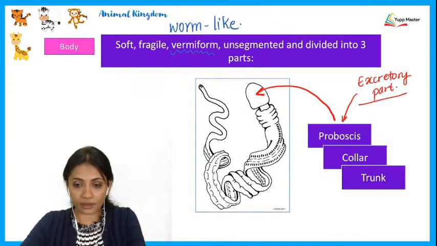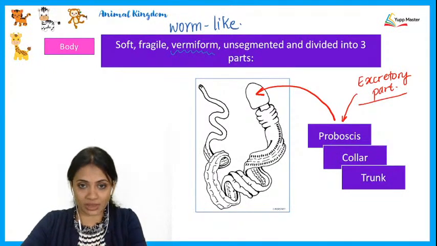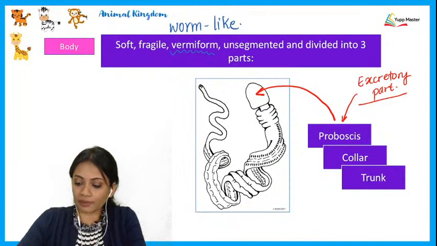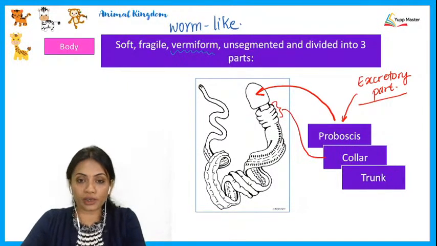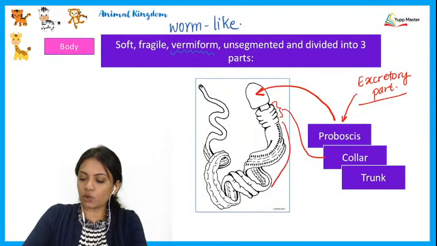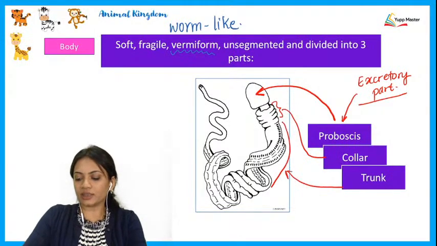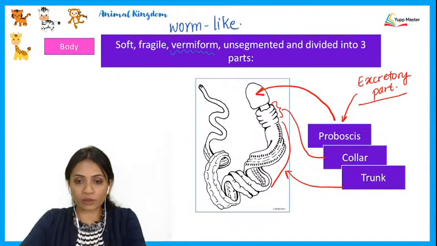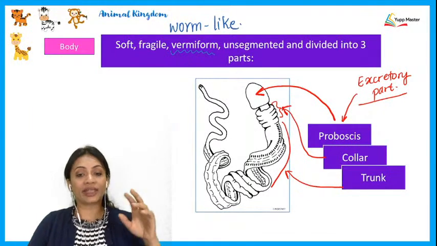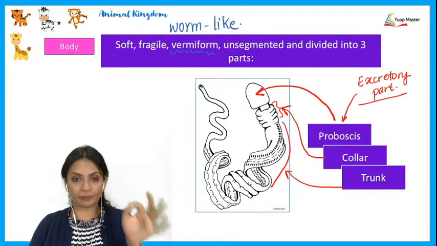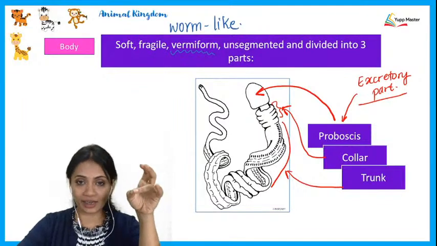Next is this region over here, which is the collar region, and the remaining whole part is called the trunk. So there are three parts to this hemichordate: the proboscis, the collar, and the trunk.